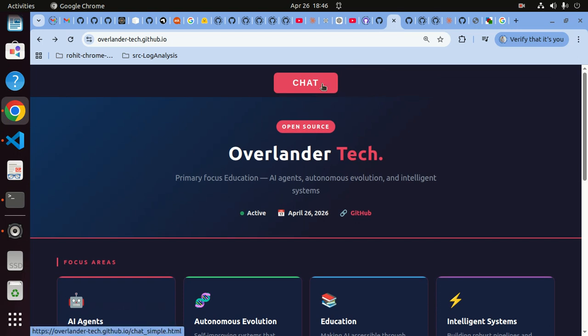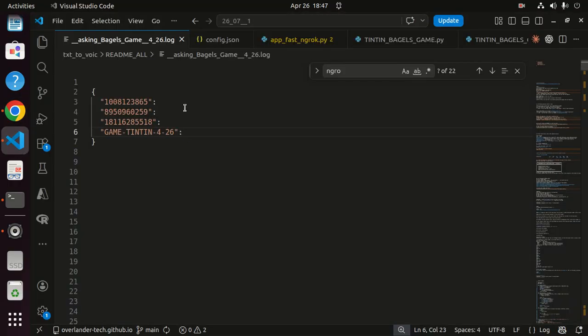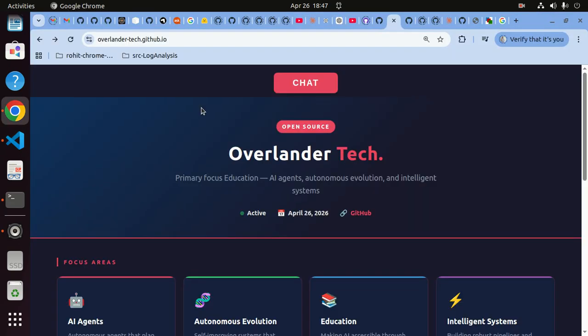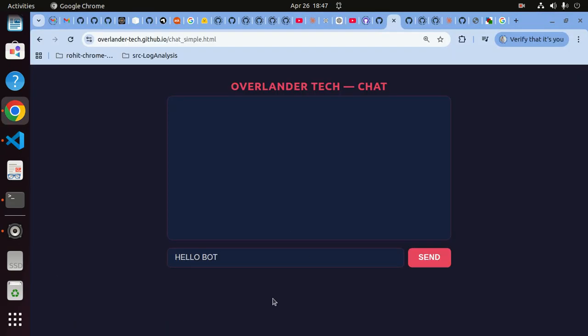Now, what's here on top? It says chat, and I'll have to quickly go in here and pick up something. So let's say I just pick up one number. We are not really getting into what that is, and I come back here. And first thing is hello bot. I say hi, hello bot. It says hello master RD. RD is just Rohit Dankar. That's all. Nothing fancy. So then I say okay, hello bot.